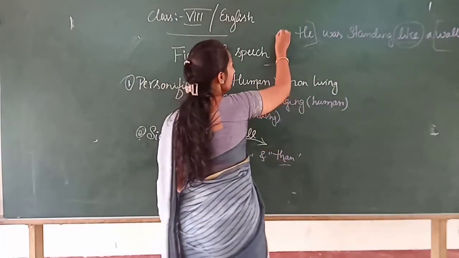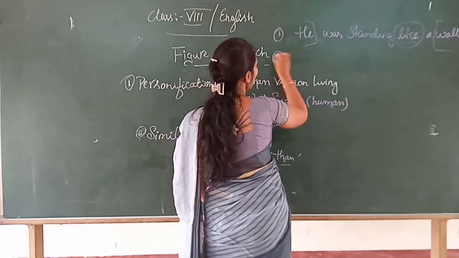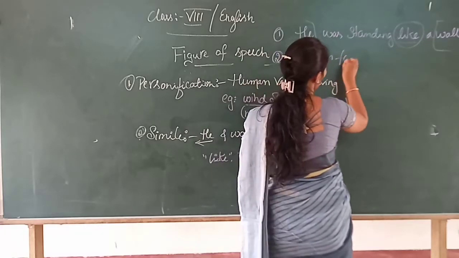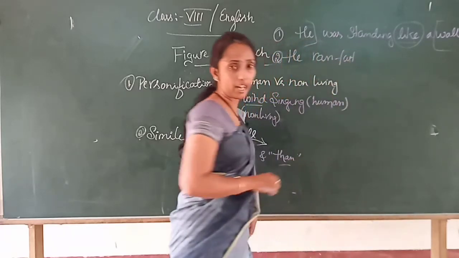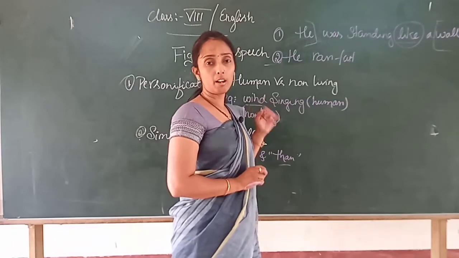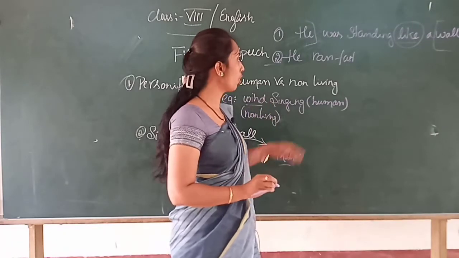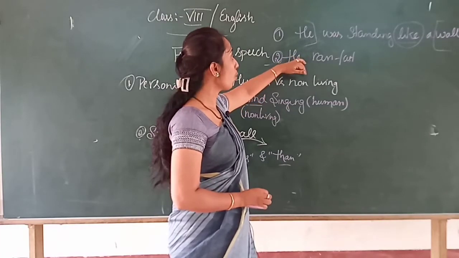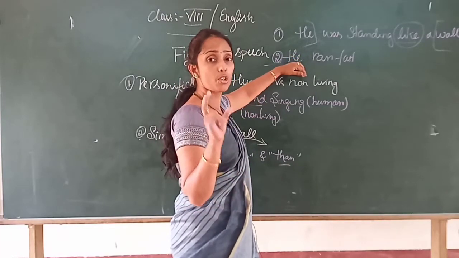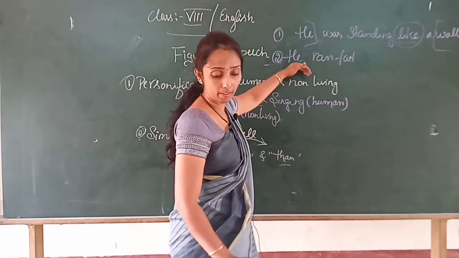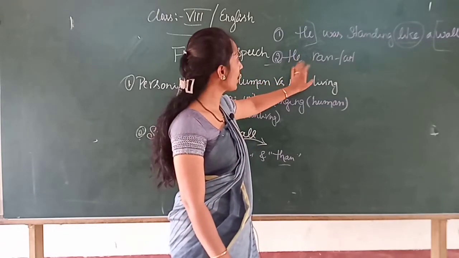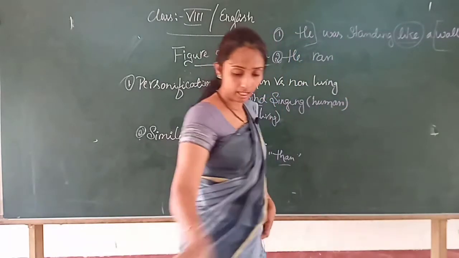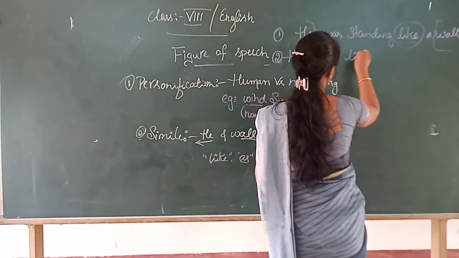Then one more example. Suppose I give he ran fast. Are you able to tell which figure of speech is used here? No. So correct, it has to compare. Right? So what you have to show? You have to show the similarity. So what we will do? We here use he ran like the wind.